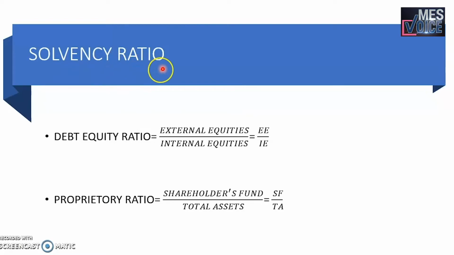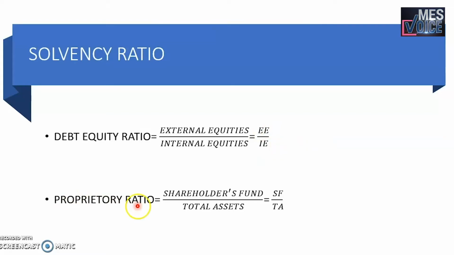Remember, solvency ratio is related to the capacity of the organization to make payment towards long-term debt. We have two important ratios under solvency ratio, that is the debt equity ratio and the proprietary ratio. Debt equity ratio is equal to external equities divided by internal equities. By external equities, we mean all the outside borrowing, that is all the outside debt that can be long-term or short-term. And by internal equity, we mean the shareholders fund, which means the equity share capital, the reserve fund, the profits, the capital reserves, etc. To put it in short, it is EE divided by IE.